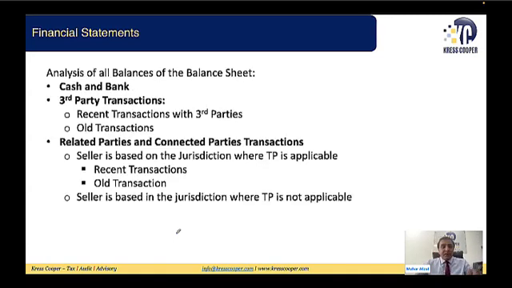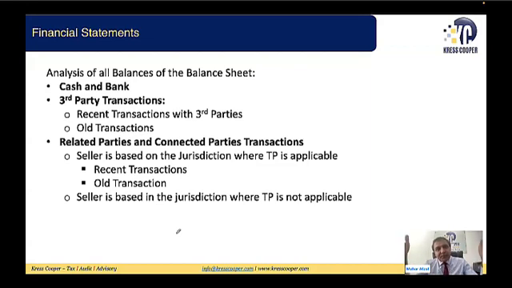So basically, at a high level, I can say we will be required to do an analysis of the whole balance sheet. There will be assets, liabilities, current assets, non-current assets, current liabilities, non-current liabilities, and equity, all in the balance sheet.